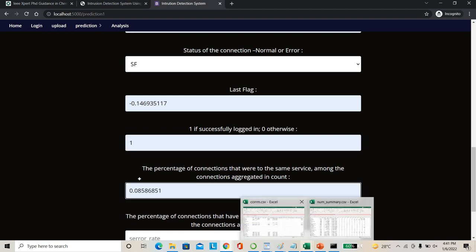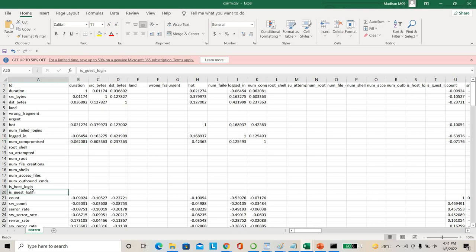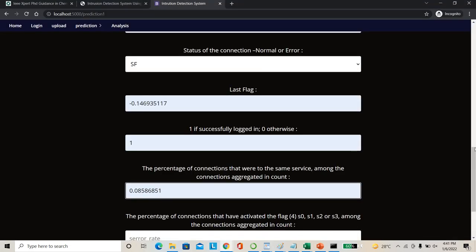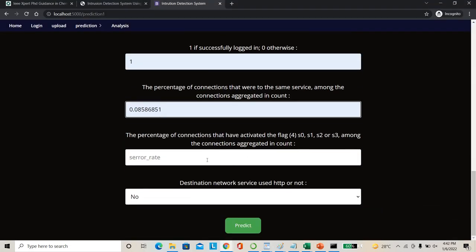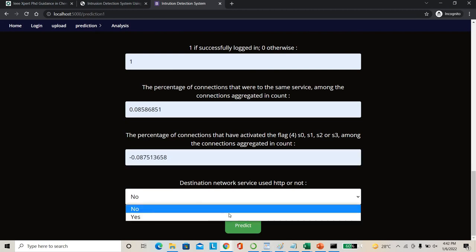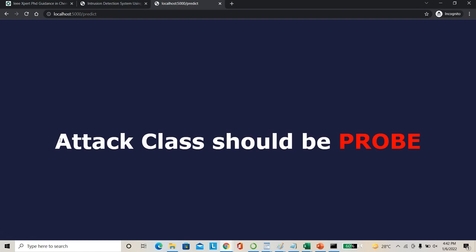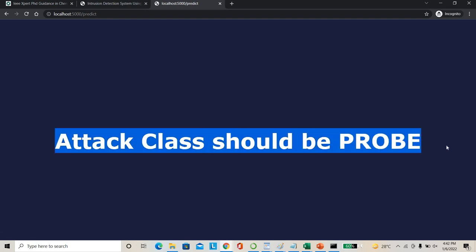These are the values I'm giving from this data set. For example, this is the SRV count. Finally, I'm going to click predict. The attack class should be probe. It was found as a probe type attack.